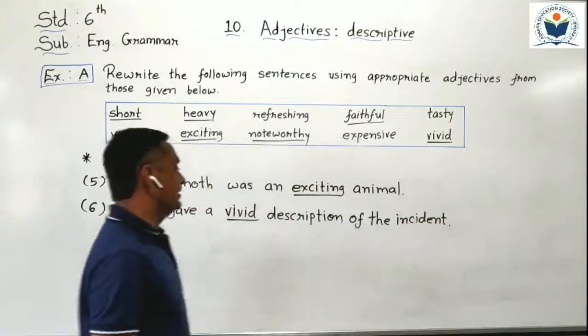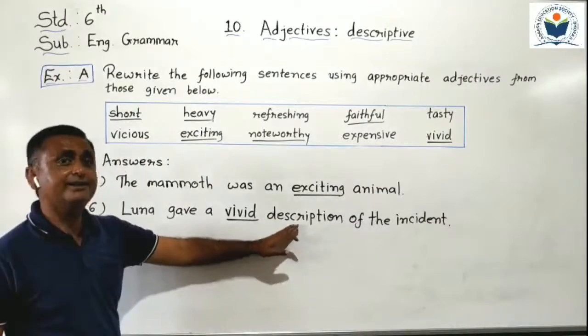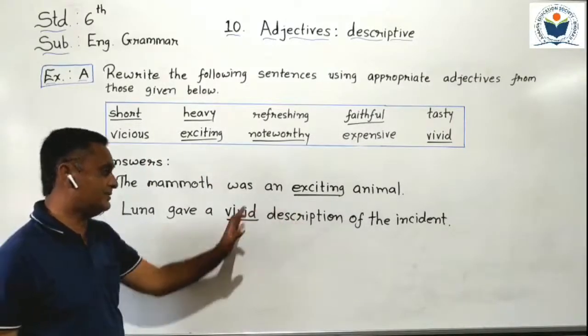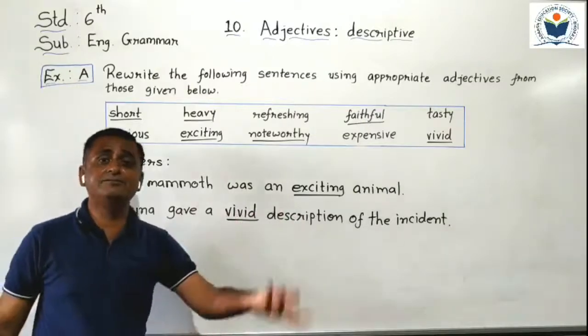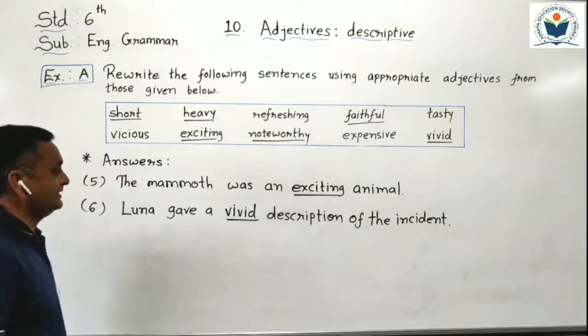So students, I put vivid adjective before description. It describes or modifies the word description. Vivid means very clear and bright. Vivid description of the incident.